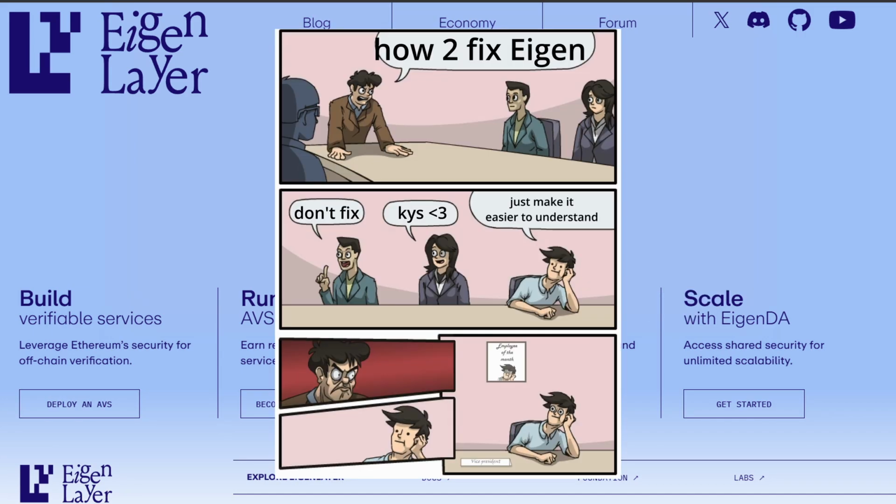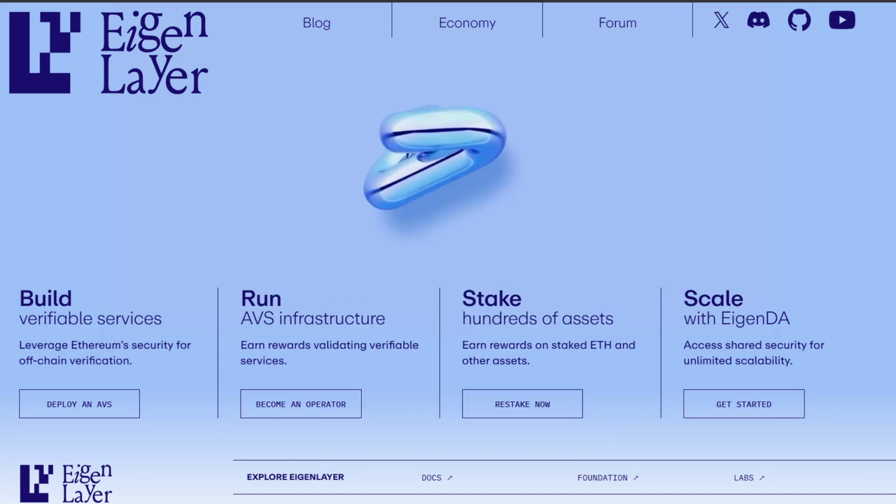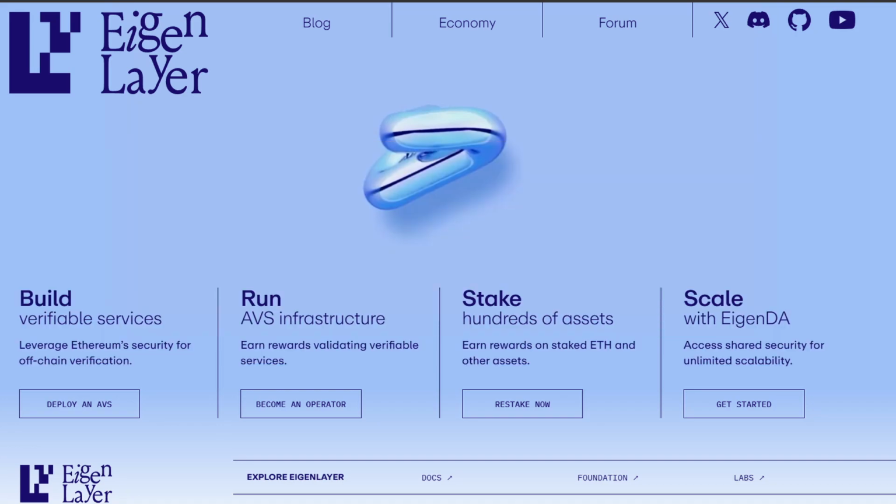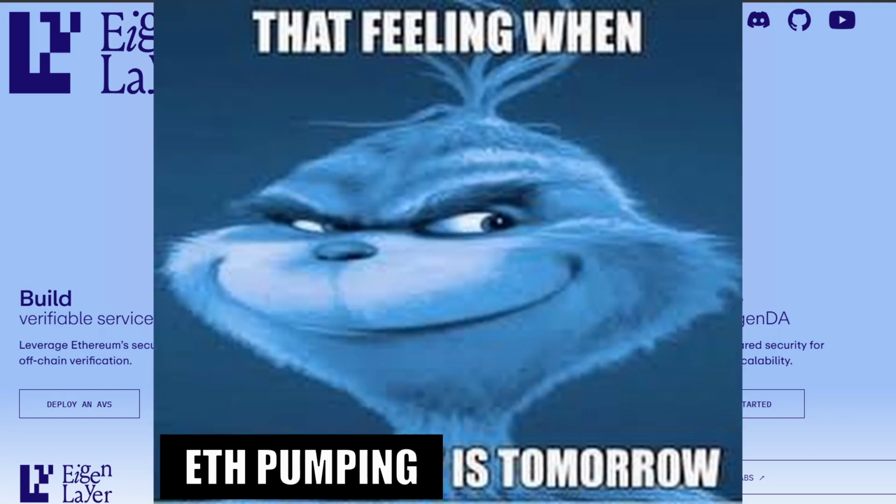Team Eigen is making efforts to ease developer onboarding, and one good example is how they changed what AVS stands for. It just makes more sense. There's still a lot of things that can be done, and I'm happy to see that the team is actually putting in the work needed. There is still hope for ETH maxis.